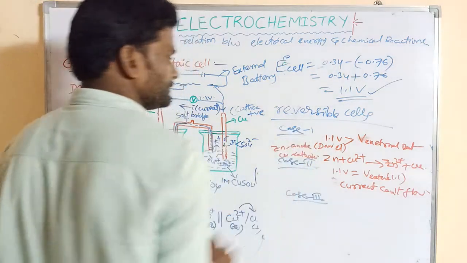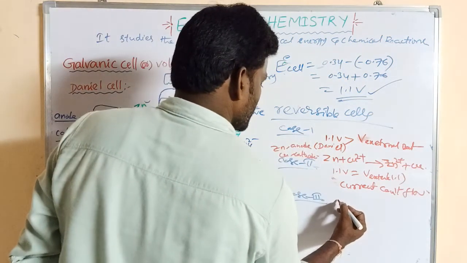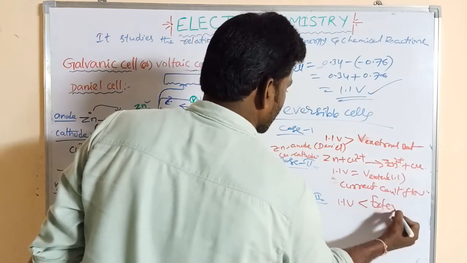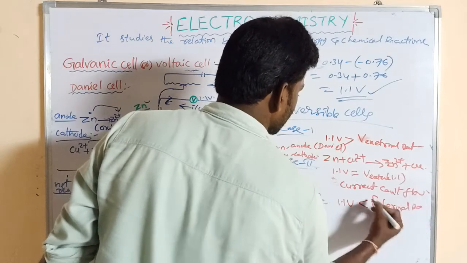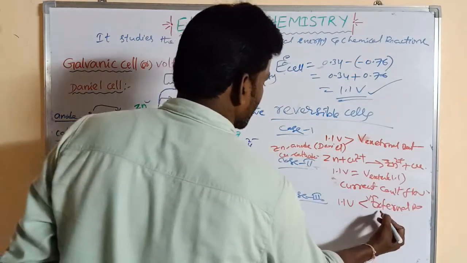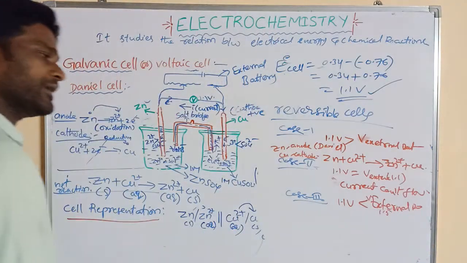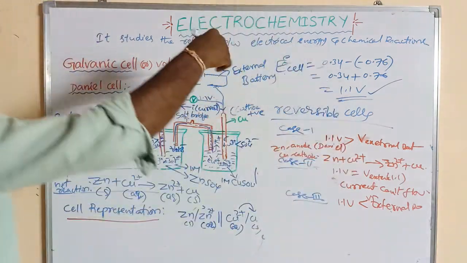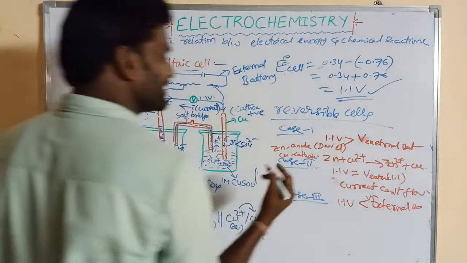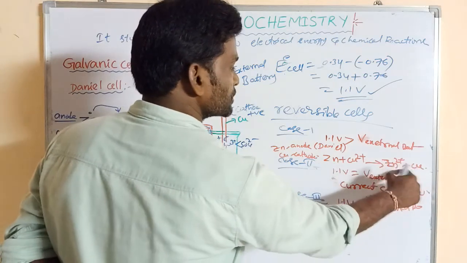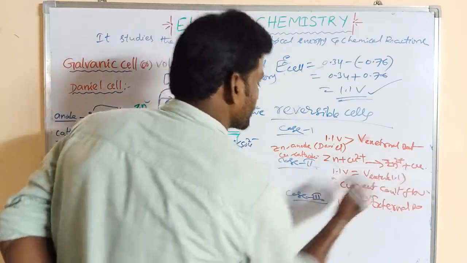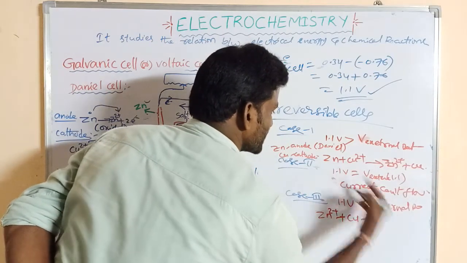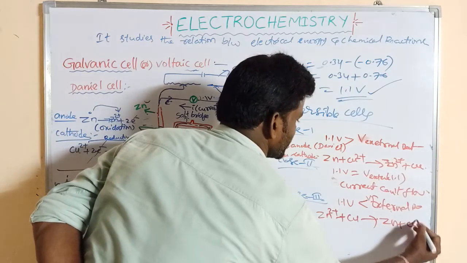But in case 3, the Daniell cell voltage of 1.1 volt is less than that of the external battery voltage, say more like 1.5, okay, or some more. Here the chemical reactions take place in reverse, from right side to left side: Zn2 plus and Cu gives rise to Zn and Cu2 plus.